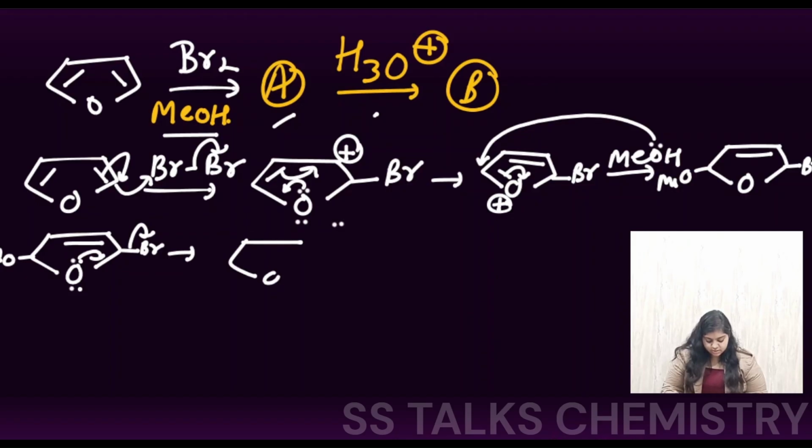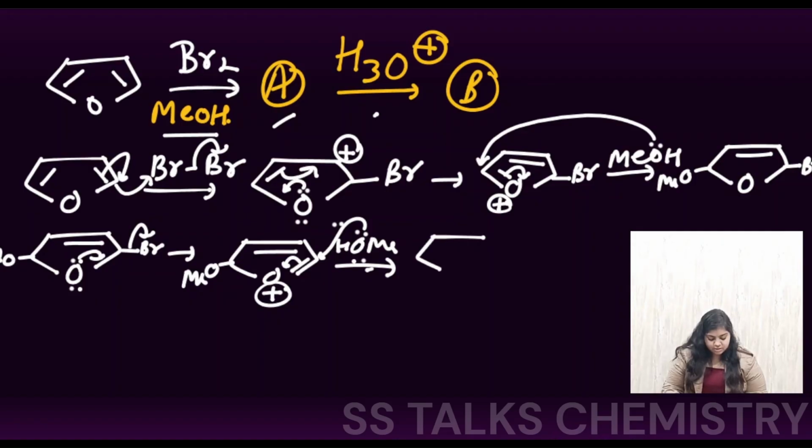So we got this oxygen, here the positive charge will be at oxygen, and this OMe will be present. Now the methanol, MeOH, is going to come and attack, neutralizing the charge. So at this position we have the OMe group substituted at both of these sites. Whenever you have Br2 with methanol, the second and the fifth carbon centers are substituted with OMe groups. So this is your product A.